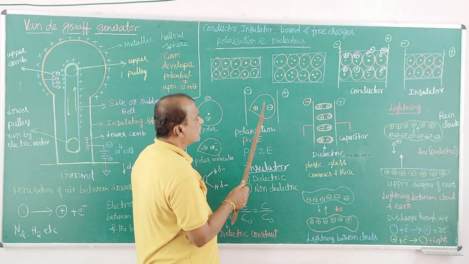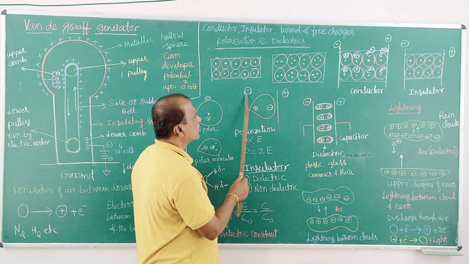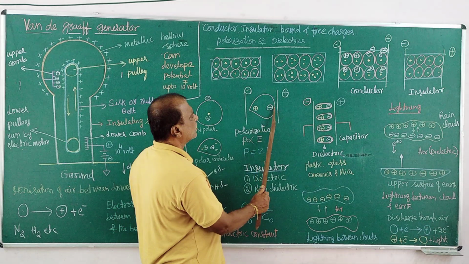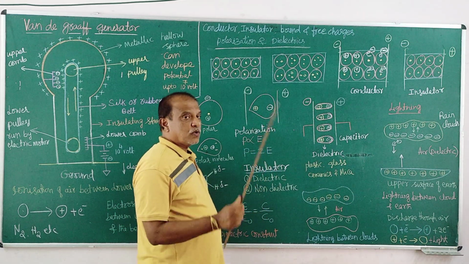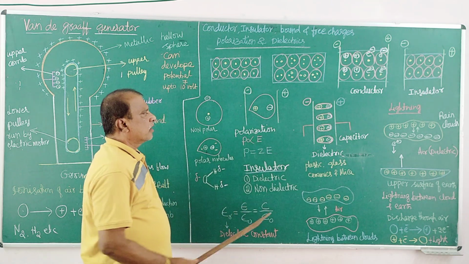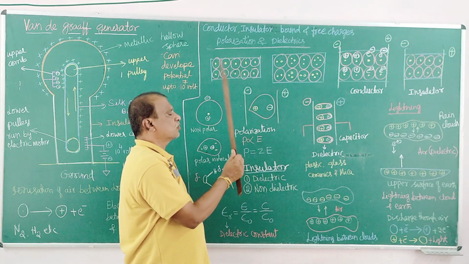But this induced electric field is not in the same direction; it is in the opposite direction. This is the direction of the induced electric field. This is related to permittivity, so it permits its own electric field in between these two plates.